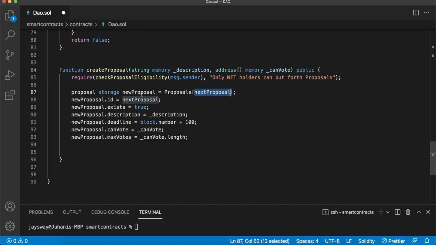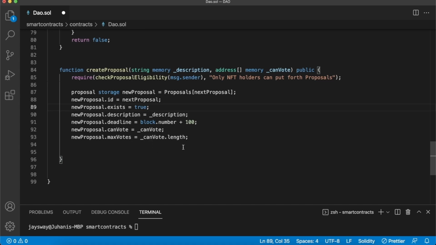We'll create a temporary new proposal and fill this in with the data we want. So the ID, of course, will be the next proposal. We'll change the exist parameter to true. Then the description we pass in the function call will be set as the description for this new proposal. Then for the block number, we'll say the block number that we currently are at plus 100 blocks. You could change this to whatever you like, or you could even have the function call set how many blocks this vote will go on for, but that will be set as the deadline for voting on this proposal. And then for the can vote array, again, this is passed in the function call, and then the max votes will just be the length of that array.